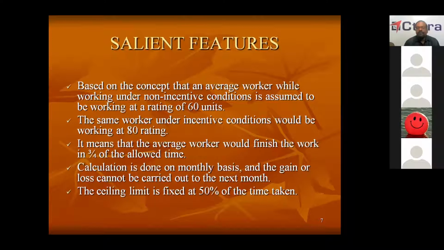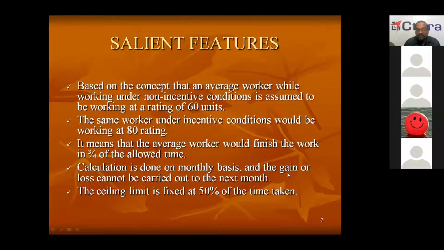So generally, people will be working leisurely when there is no incentive scheme, and when the same worker is asked to work under an incentive scheme, he is assumed to improve his performance rating. So that rating is assumed as 80 rating. Okay, this is an assumption. That means an average worker would finish the work in 3/4 of the allowed time. Whatever the time is given, the worker will finish the work in 3/4 of the time